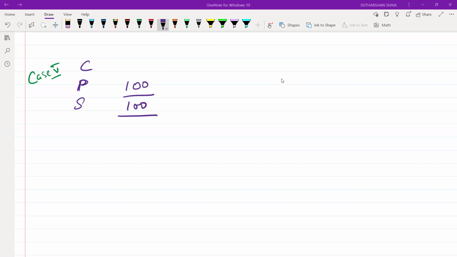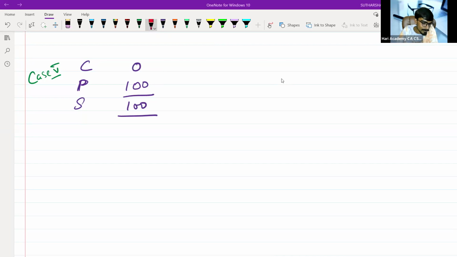Zero, sir. Sir, is it possible? Yes, it is possible. It is rarely possible. Sir, how? Suppose some person is giving a gift. You don't spend anything on cost. If something does not go out of your pocket, for example I am giving you this pen as a gift for your birthday, a 10 rupee worth pen, which I am giving for free.